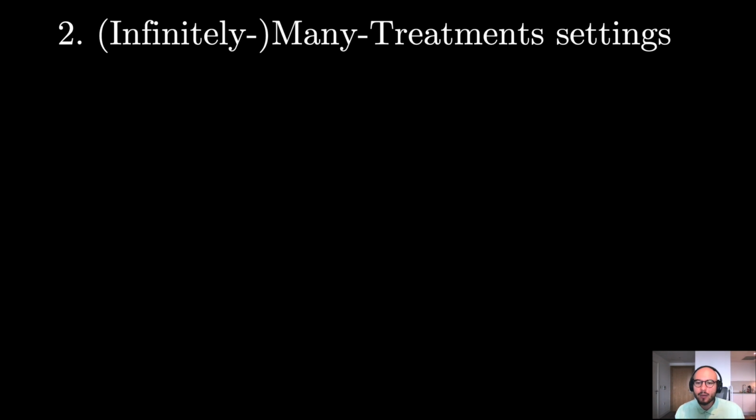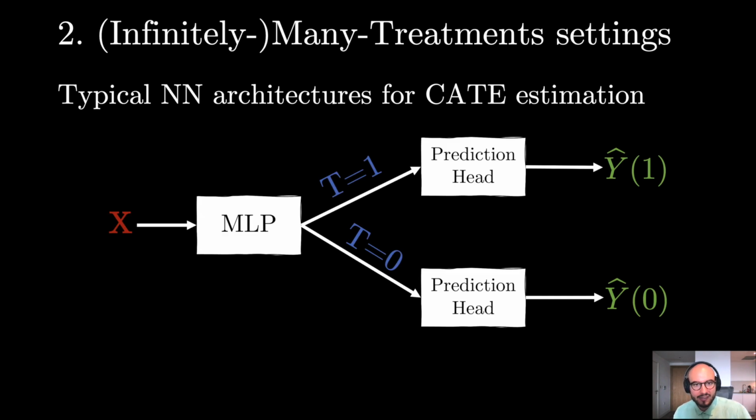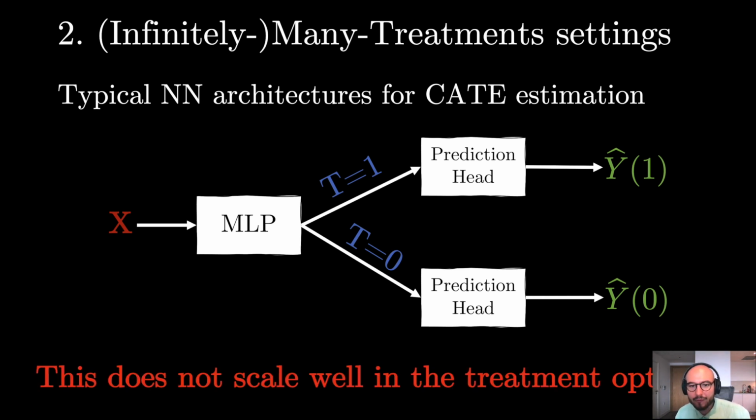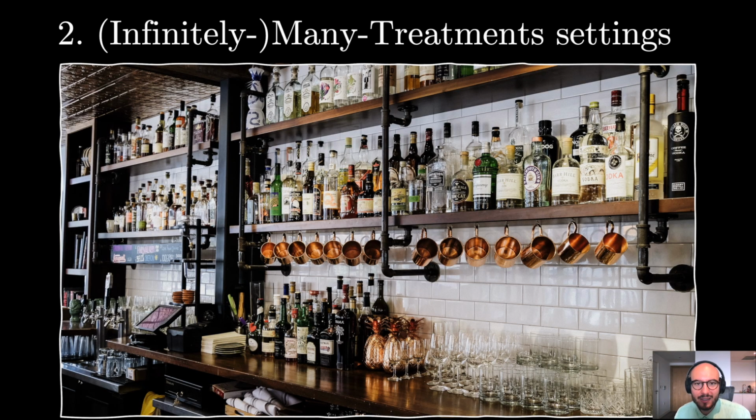Secondly, we might work in a setting with many treatments, possibly infinitely many. Looking at previous neural network-based CATE estimators, we see that they often assign a separate prediction head for each treatment level. This, of course, does not scale well in the number of treatment options. So inferring the effect of, for example, a variety of different cocktails might be very difficult with these approaches.